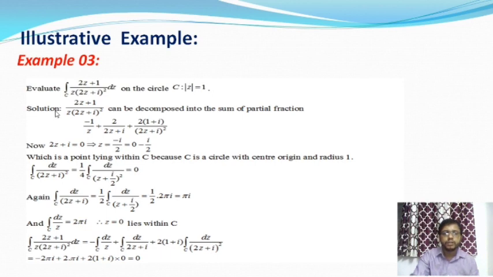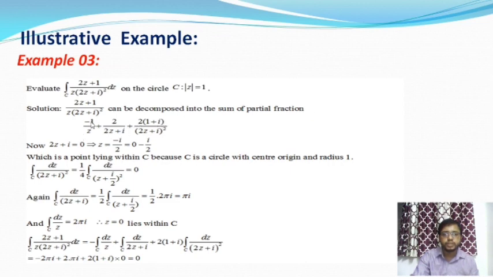Here (2z plus 1) by z into (2z plus i) whole square is f of z. This function can be decomposed into the sum of partial fractions. There are 3 partial fractions.